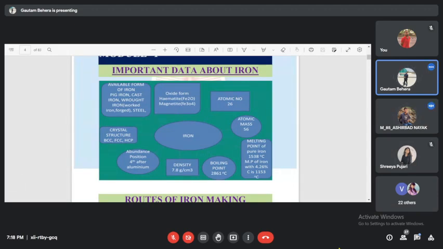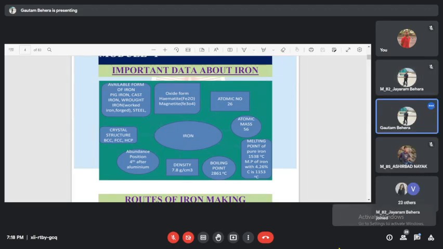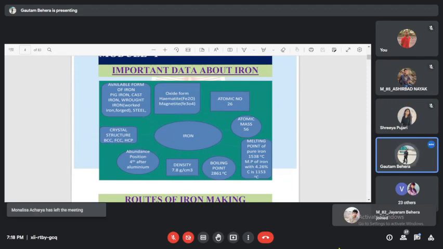Sir, if the ore is more porous, then what are the advantages or disadvantages? I will explain it. During iron production, we are using coke, coal, or natural gas, that is reformed natural gas. Anyway, we have to use a reducing agent, or reductant. Either you can use coal, coke, or natural gas.